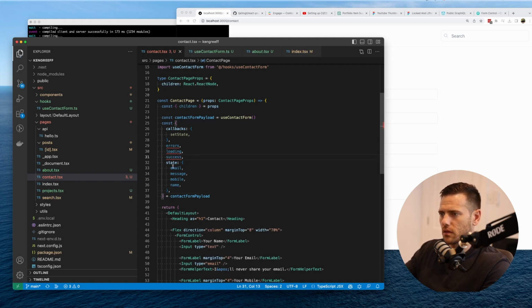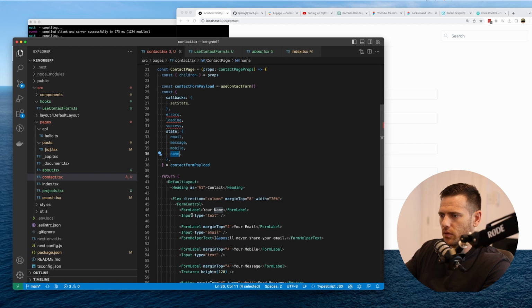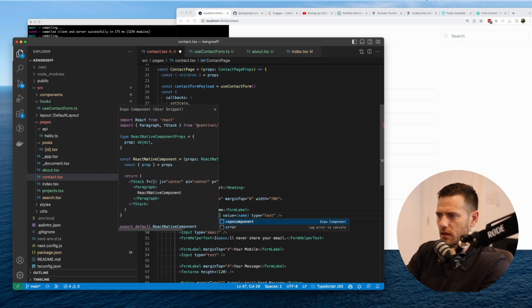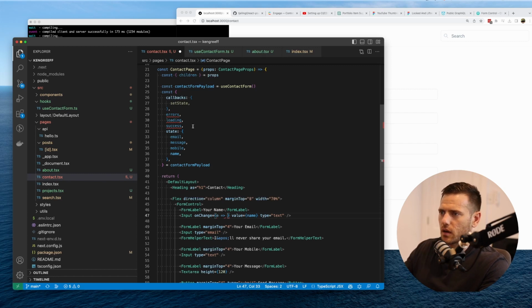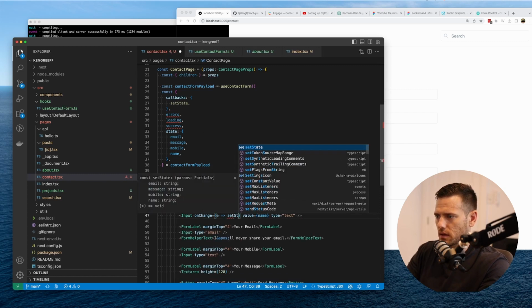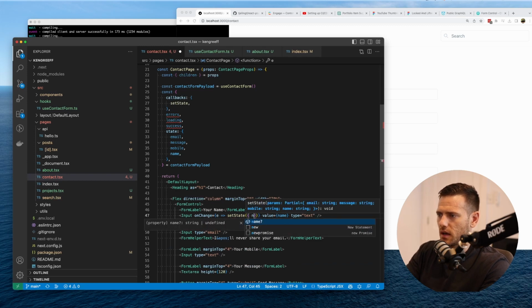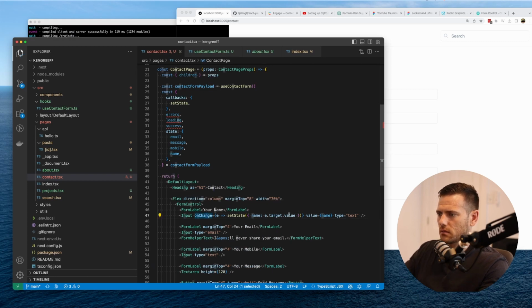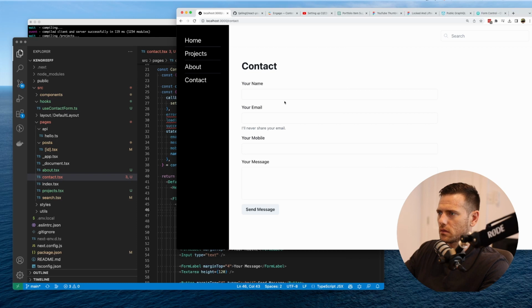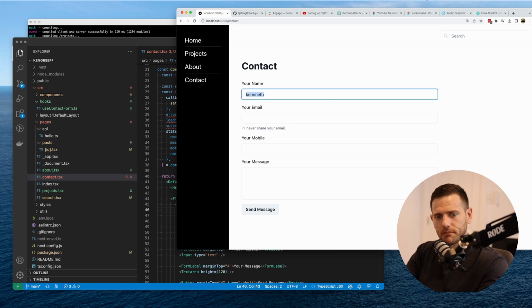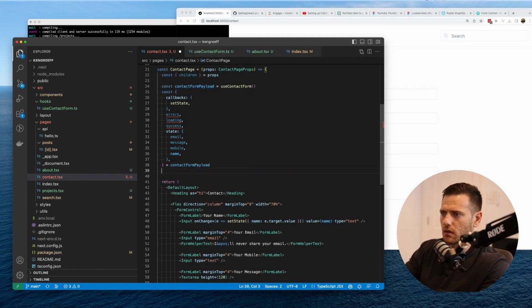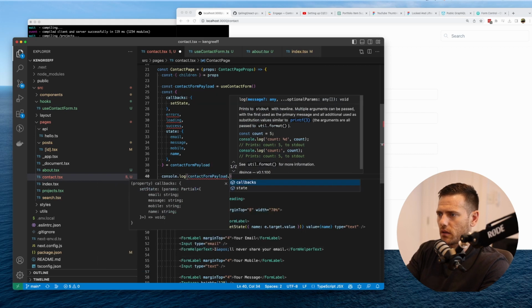And so now what we can do is name. So the input value is name. And then on change, we're going to get the event, and we're going to call set state. Pass in the object, and we're going to say name is equal to e.target.value. Okay. Now this field is controlled. So now when we type it, so that was in the name field, we should be able to type. Okay. And now what we can do here is go just do console.log contact form payload.state.